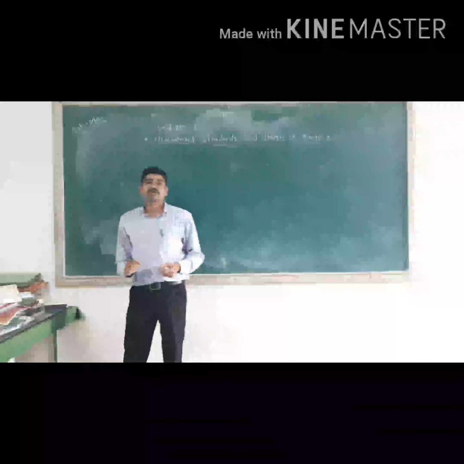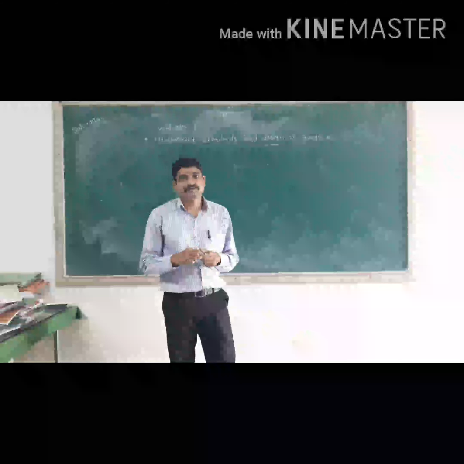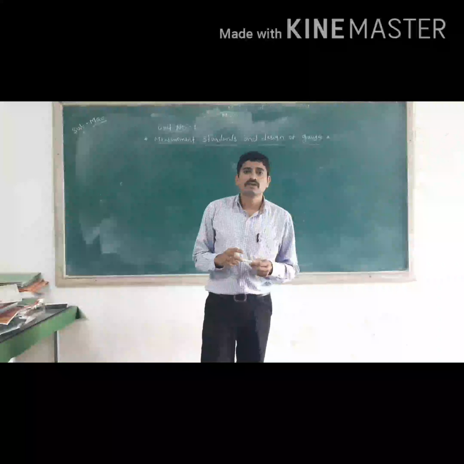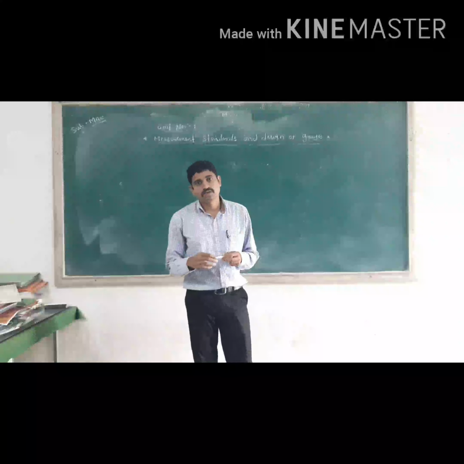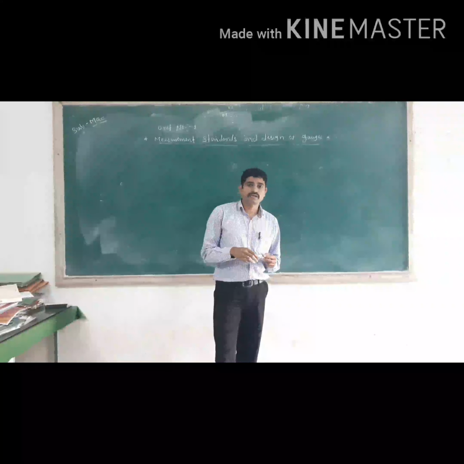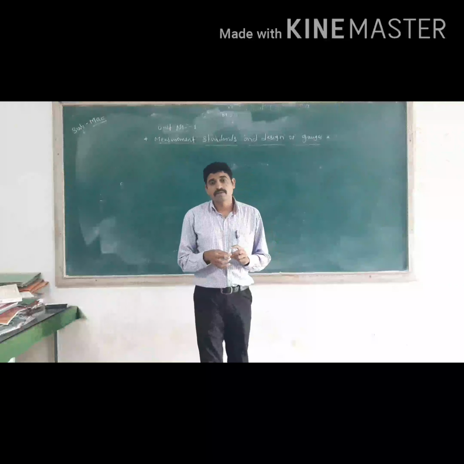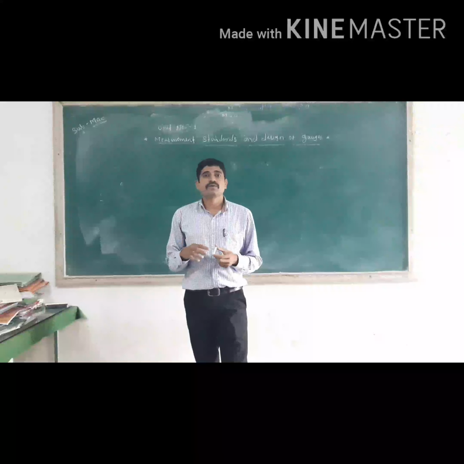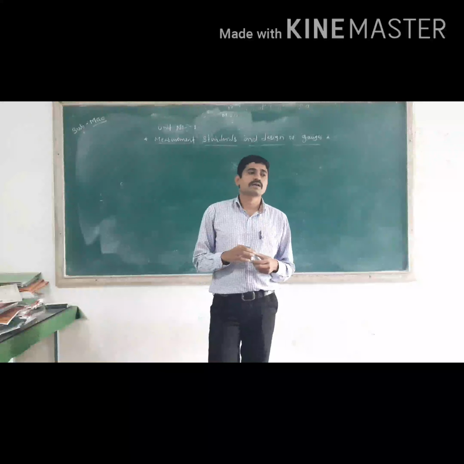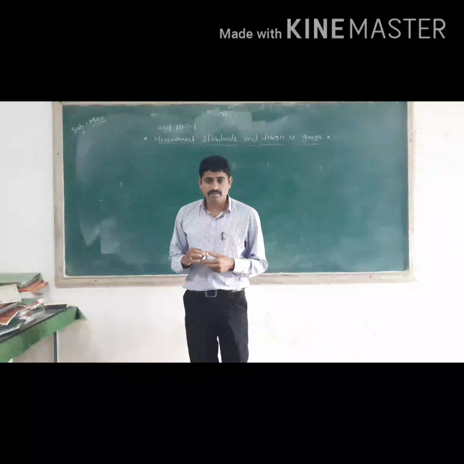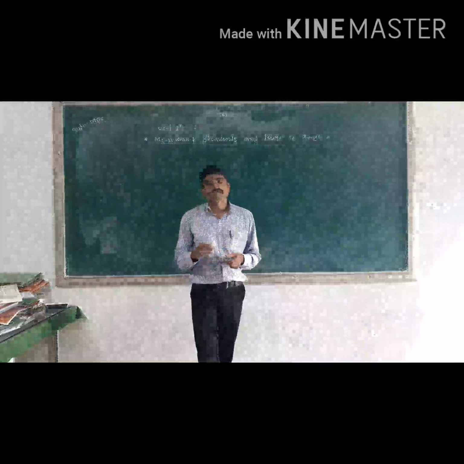There are two types of errors. What is meant by error? Before studying error, one should know the terms accuracy and precision. Error is nothing but the difference between the true value and the measured value.